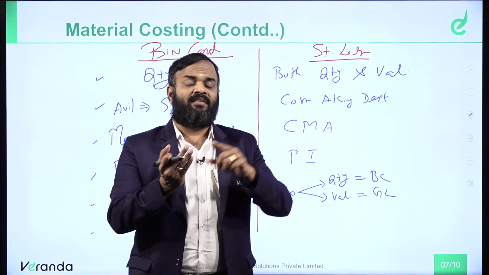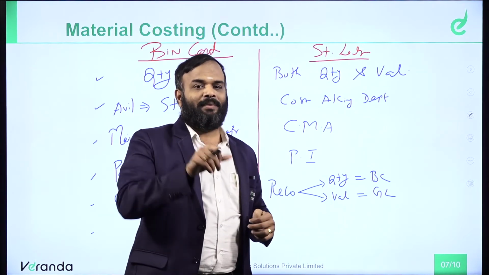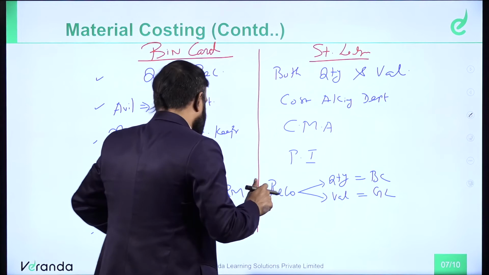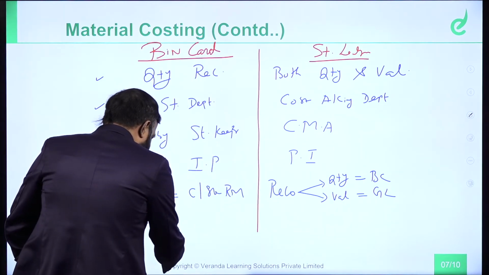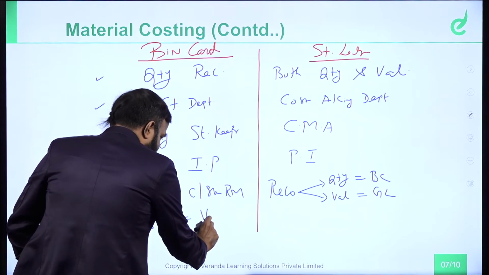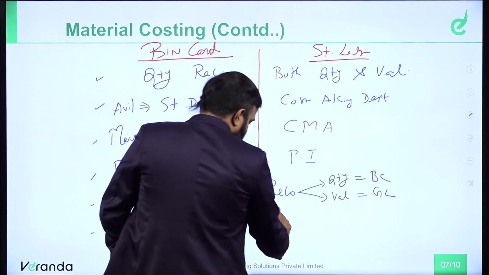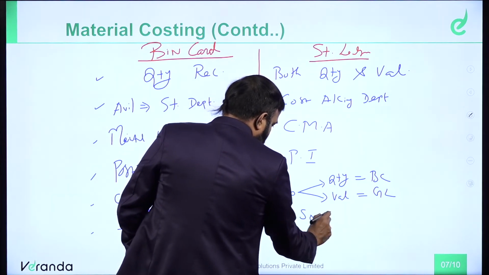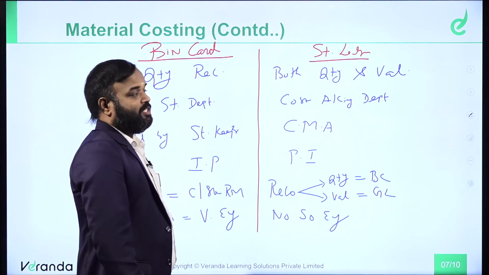Based on ledger, it is very difficult to identify. Only a technically qualified person can identify which raw material. Am I right? Therefore, based on bin card, identification of raw material is very easy, but based on stores ledger, not so easy.